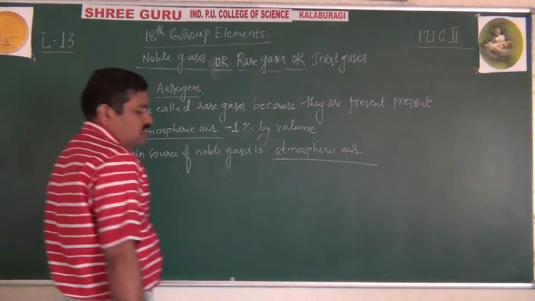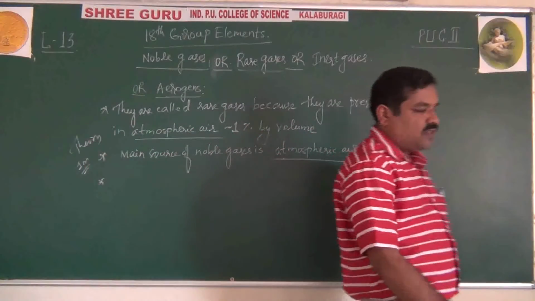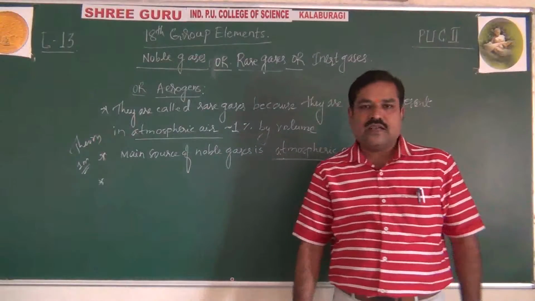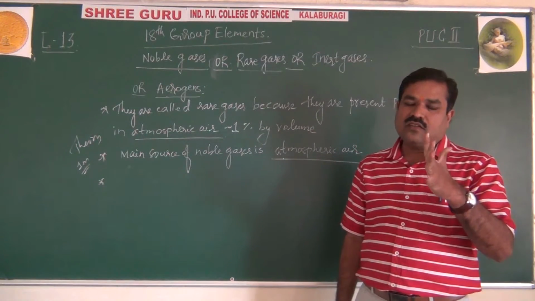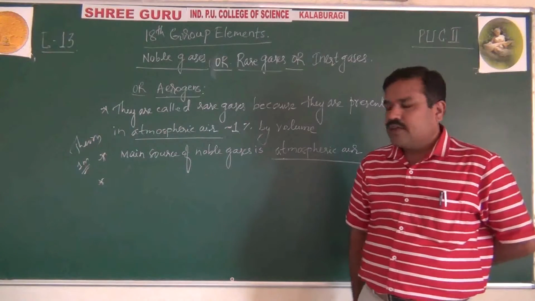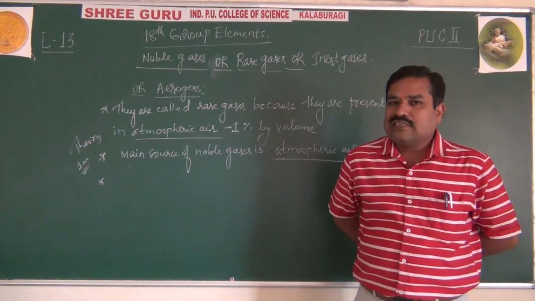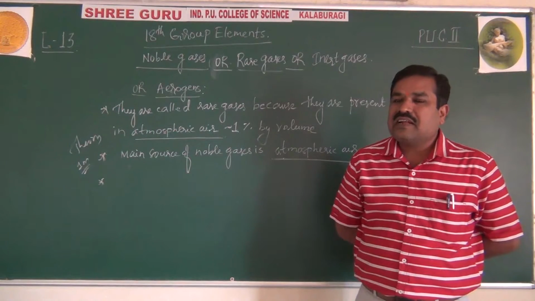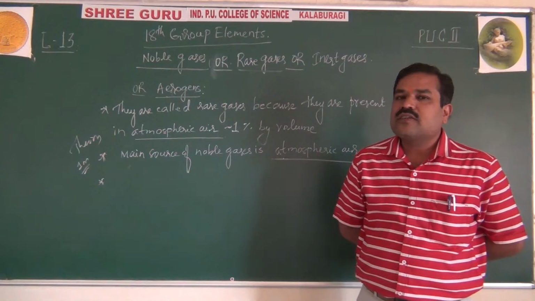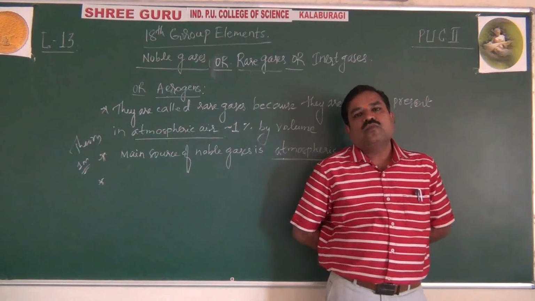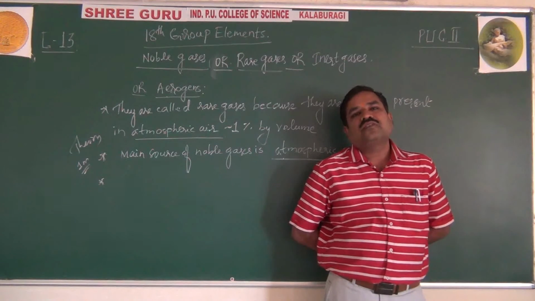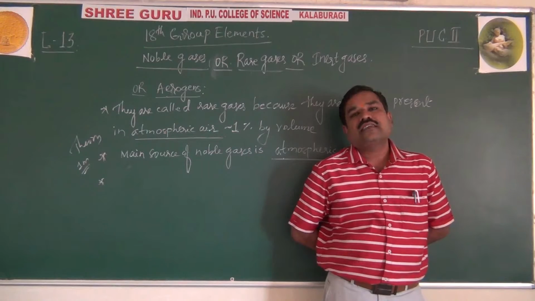Among these noble gases, helium, neon, argon, krypton, xenon, radon, except helium, all other noble gases are octet. They have 8 electrons in the valence shell, ns2 np6 configuration. Except helium, because helium is a duplet, having only 2 electrons, not 8 electrons in the valence shell.